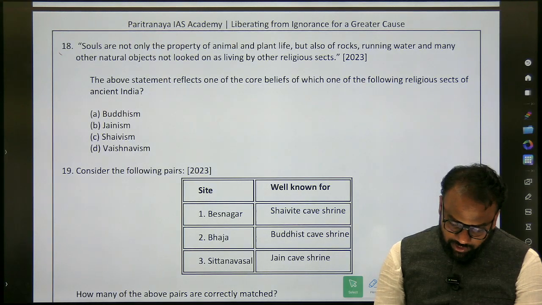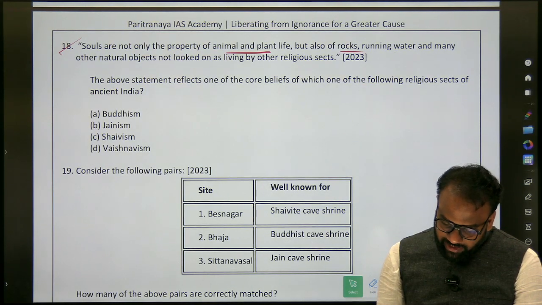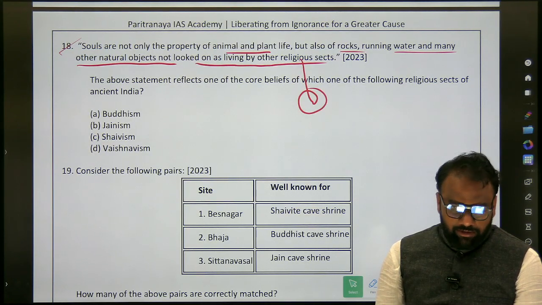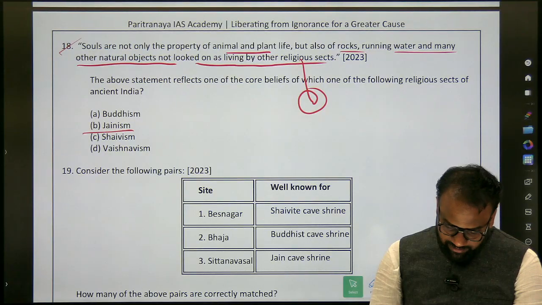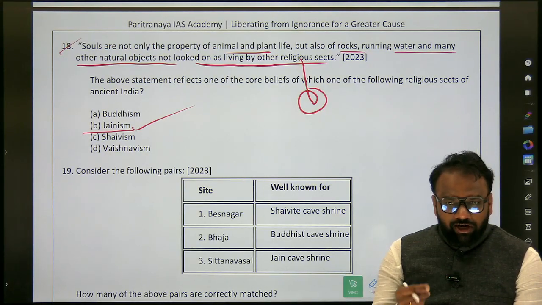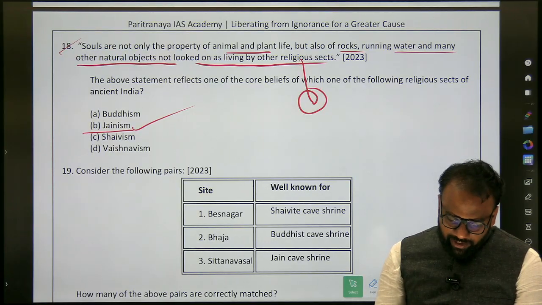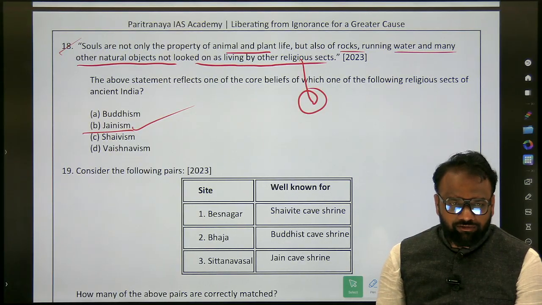Next, 18th. So this is important. Souls are not only the property of animal and plant life, but also of rocks, running water, and many other natural objects not looked on as living by other religious sects. So these kind of extreme ideologies were held by Jainism. The same question in a different way has appeared in the previous few years also. They believe that even the non-living objects also have life in that sense.